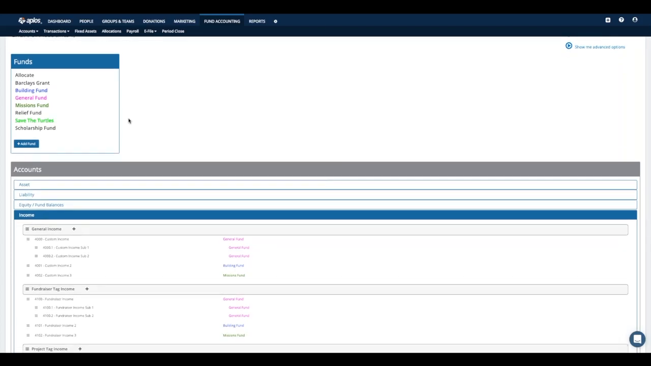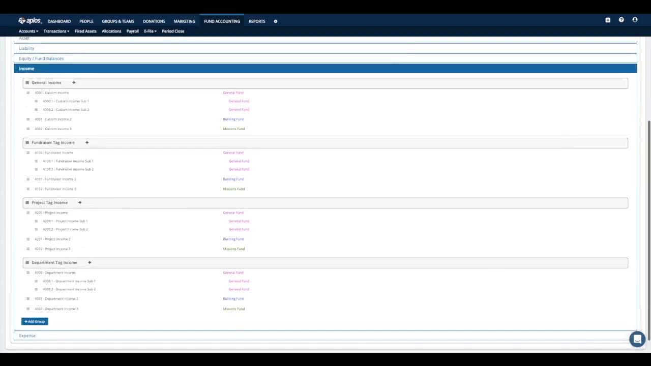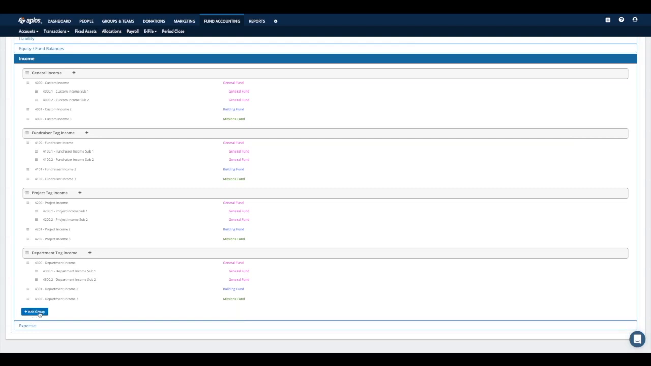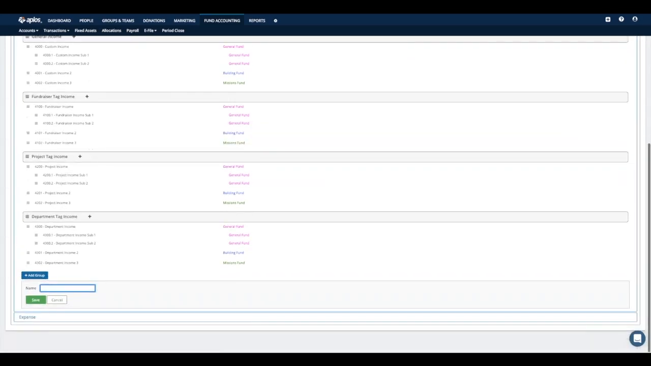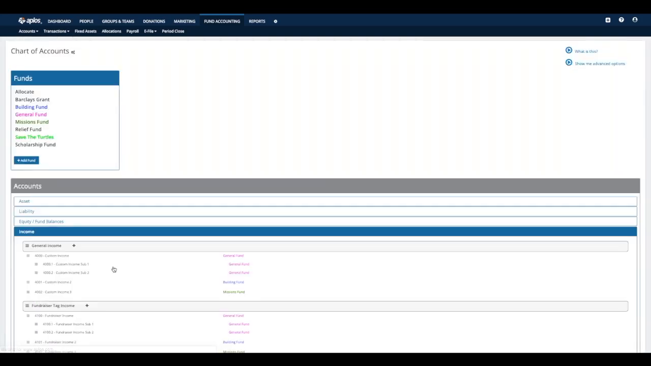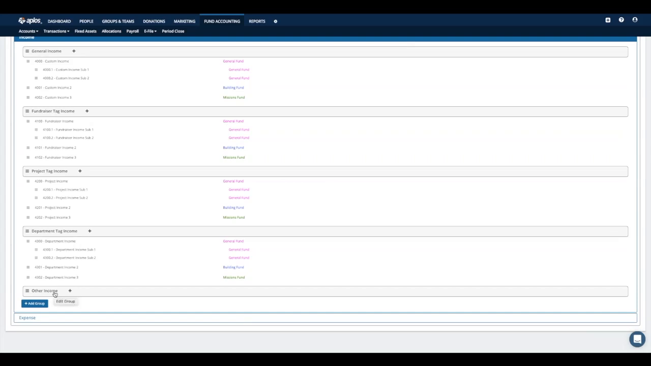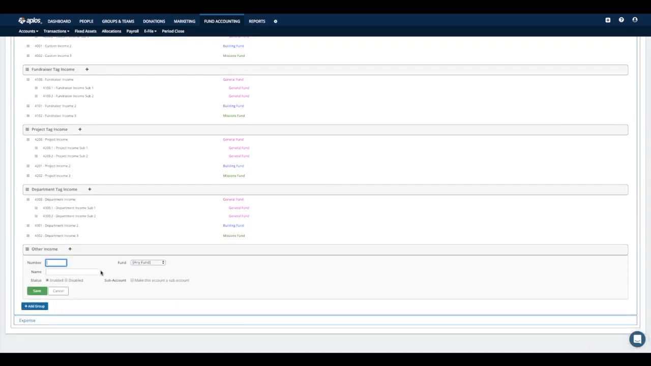So just to show you what it would look like to enter in a new account. From here, let's say we want to add a new account group as well as a new account within the income category. So within this income category, let me go ahead and start by adding a new account group. So I'm going to click the button at the bottom here. It says add group. And then I'm going to enter in a title for that group. Let's call this other income. All right, so I'm going to click save. So now I've created a group within my income category called other income.